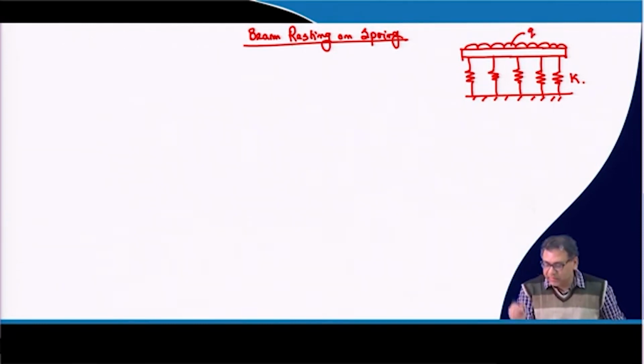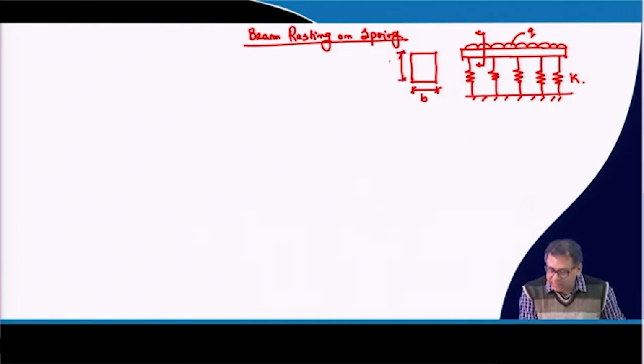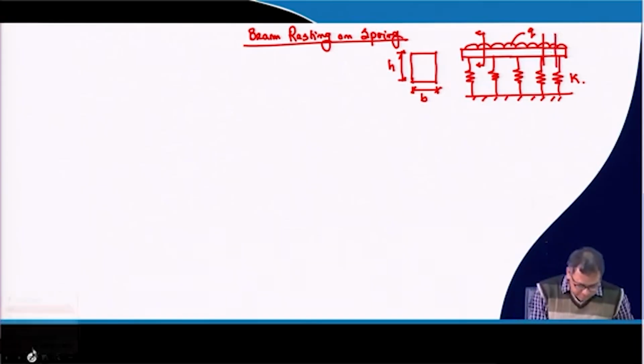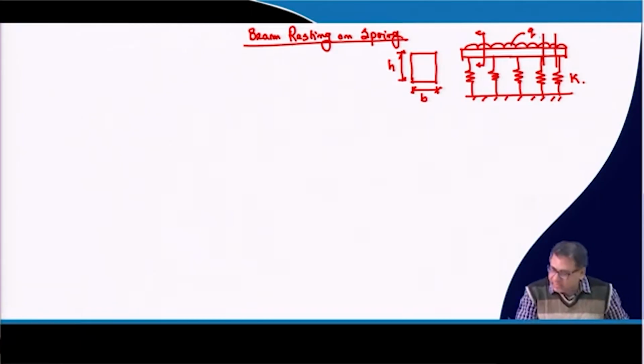Now, here this beam has a finite width. So if I draw the cross section, this will be the cross section which has a finite width B and a thickness of the beam H. H is the thickness of the beam and B is the width of the beam. Then we have to go for some sign convention also. Now, I take one small element, one small segment over the beam.